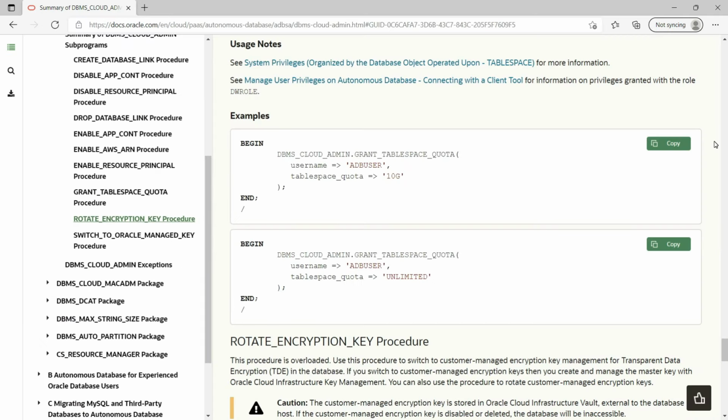To set the tablespace quota for a user, you need to specify two attributes. One is username and another is tablespace quota.